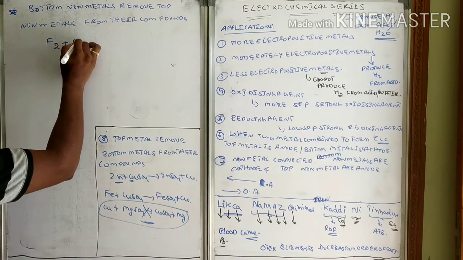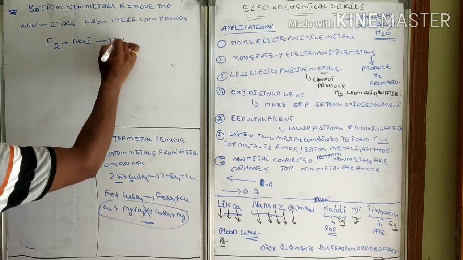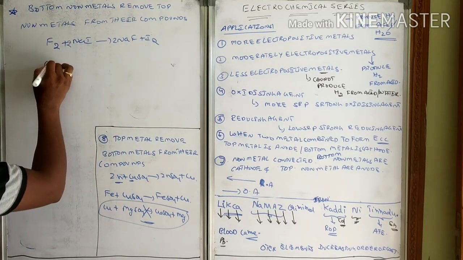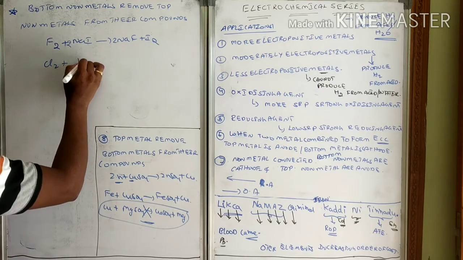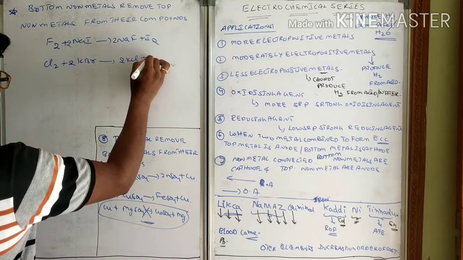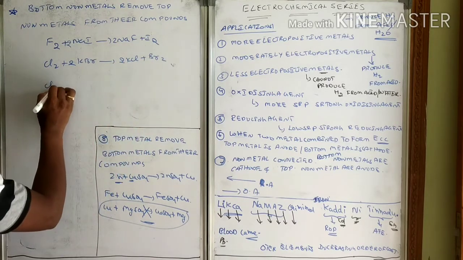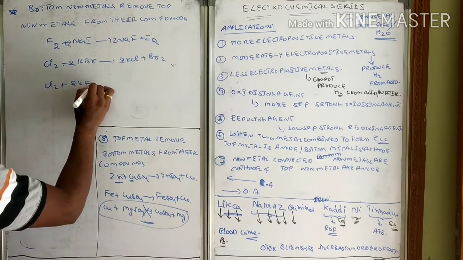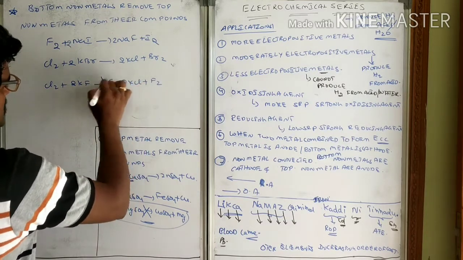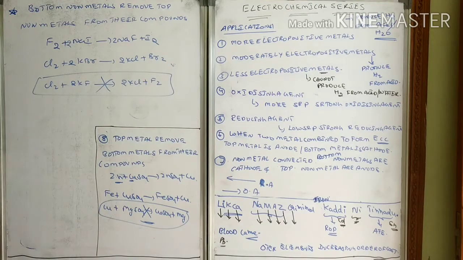See, F2 plus 2NaI gives 2NaF plus I2. Cl2 plus 2KBr gives 2KCl plus Br2. But you see, Cl2 plus 2KF gives 2KCl plus F2. This reaction is not possible. So always top non-metals are displaced by the bottom non-metals from their compounds.